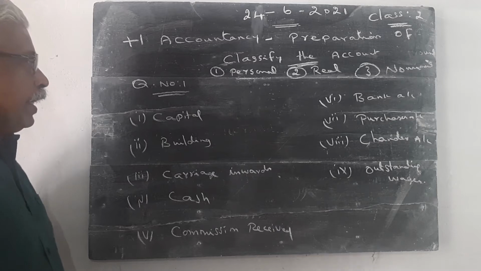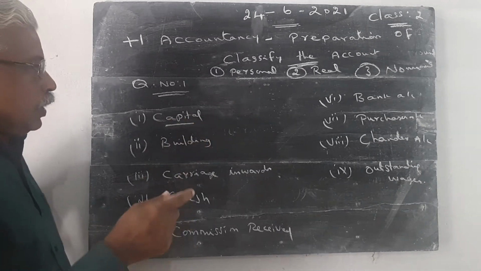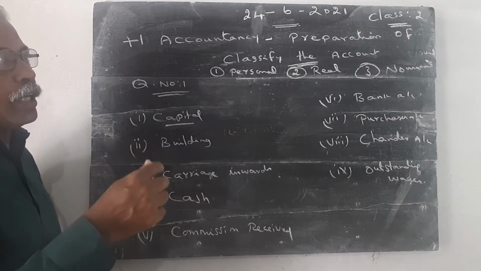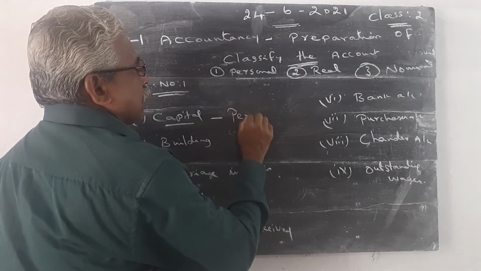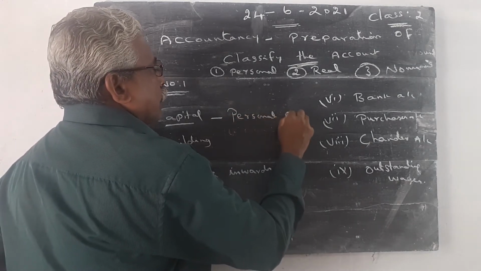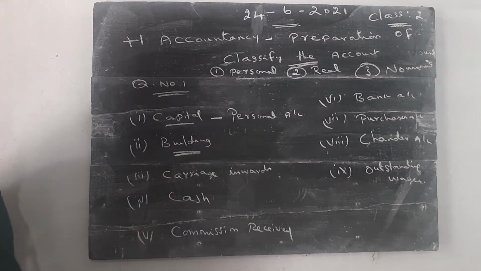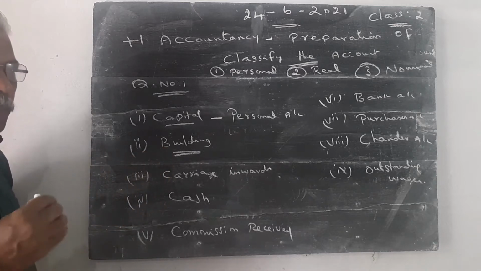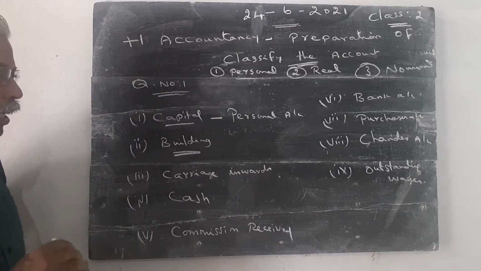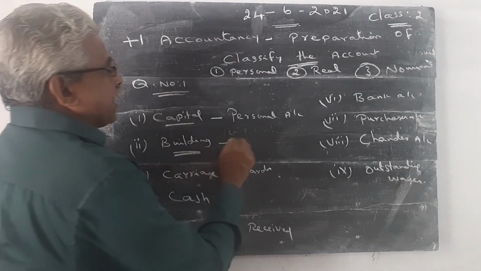We have to find. Capital is contributed by the proprietor. Proprietor is the person. So capital is a personal account. Building. Building is a real account, because building is an asset. If I have a building, a house, or a shop, that means it is an asset for me. So building is a real account.